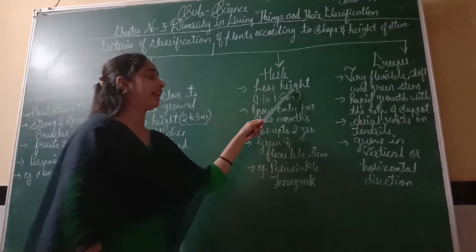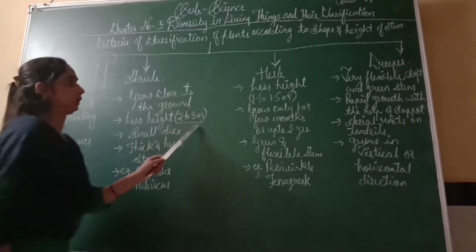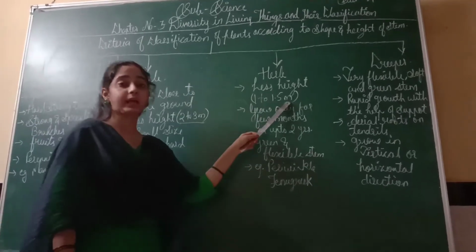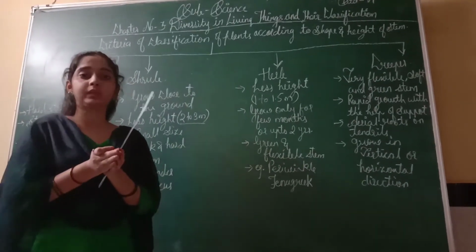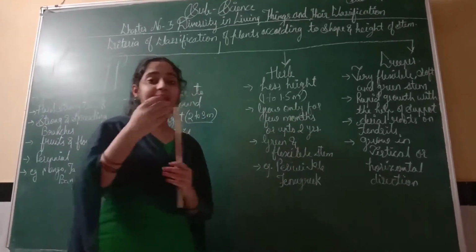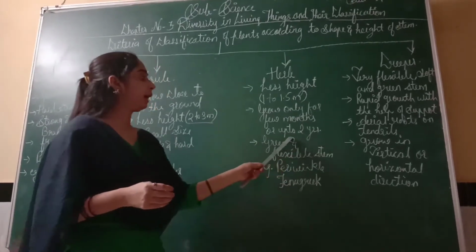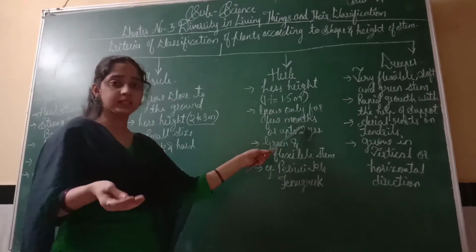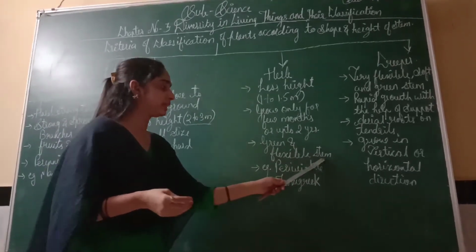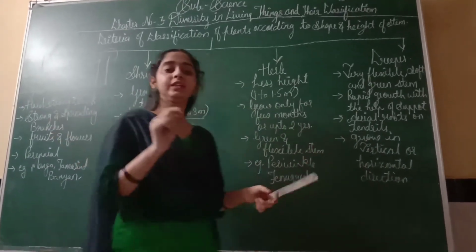Third one is herb. Herbs are also very low in height. Shrub height is 2 to 3 meters, but herb height is less than shrub, that is 1 to 1.5 meters. They are also very close to the ground. They grow only for a few months or up to 2 years. Their lifespan is a few months to a maximum of 2 years, not more than 2 years. Green and flexible stem: their stem color is green, and it is very smooth, very flexible, very soft.